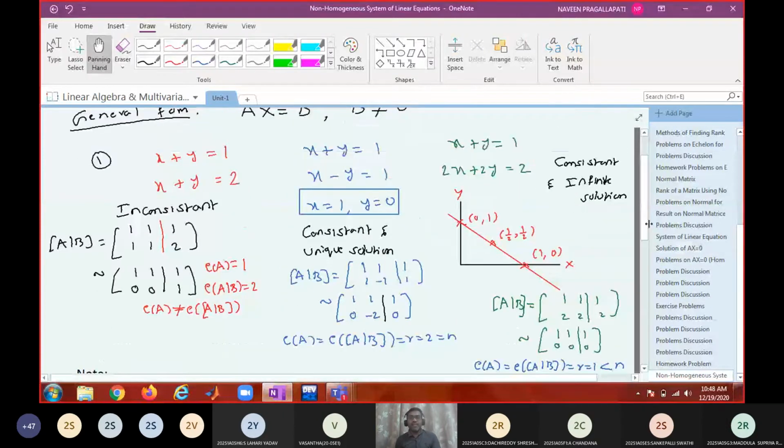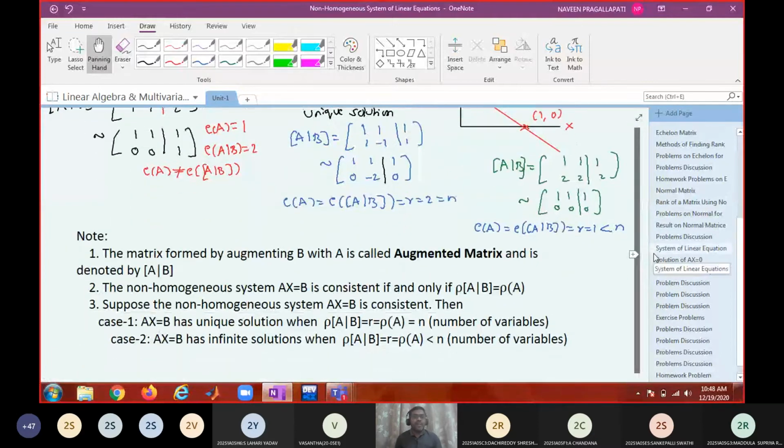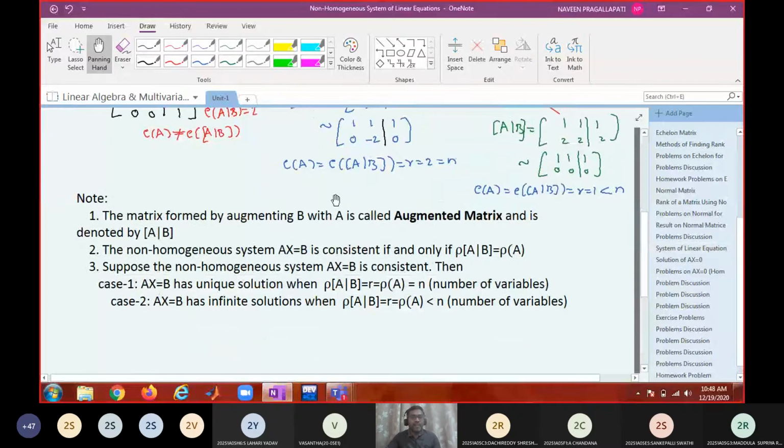So when the non-homogeneous system is given, we don't immediately try to solve the system. We will solve the system only after ensuring that it is consistent. If it is not consistent, we're not going to solve the system. We'll simply say that it will not have any solution.